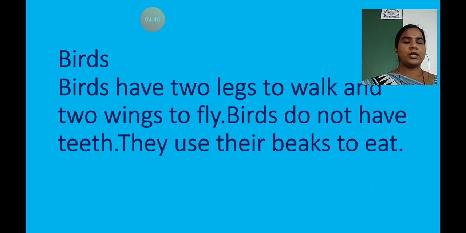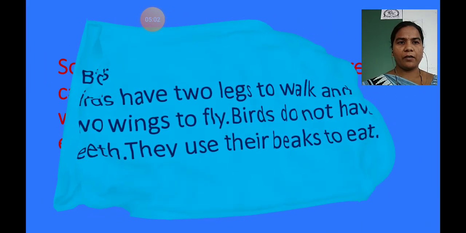So children, a bird is also a small animal. Birds have two legs for walking and two wings to fly. And birds don't have teeth. Then how do they eat? They use their beaks. Got it, children? So shall we move forward?